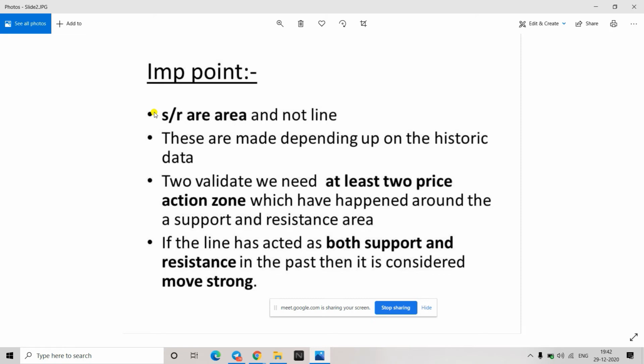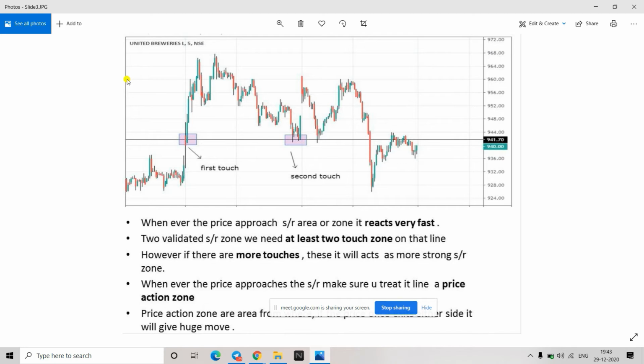Because at support, a good amount of buyers come up because they think this is a good support and we should enter a trade. So good price action happens there, and we also call support and resistance price action zones. Similarly at resistance, sellers think that price will go down from there, so they sell over there. Resistance is also a price action zone where a lot of people will be eagerly waiting to short the price.